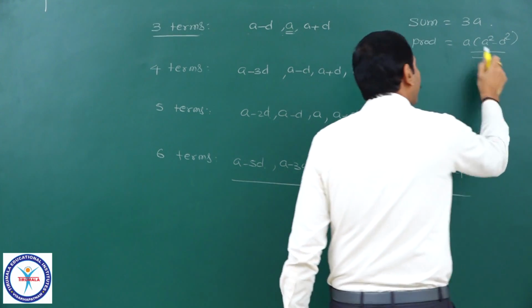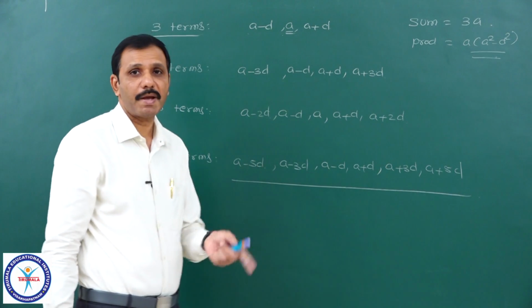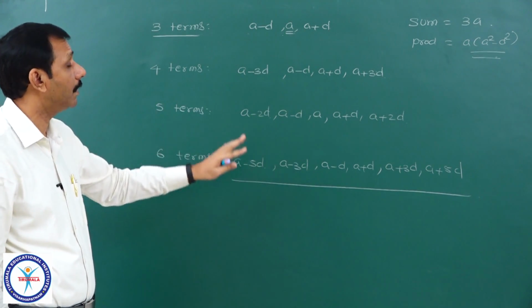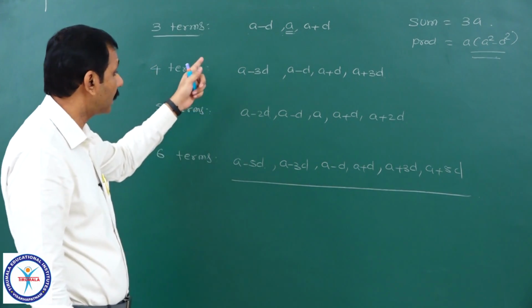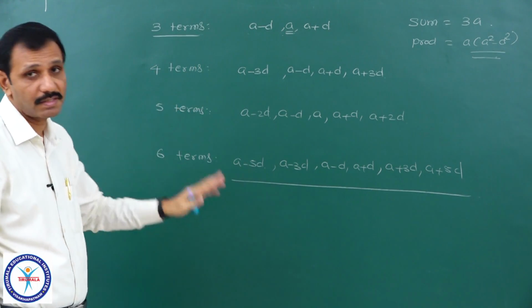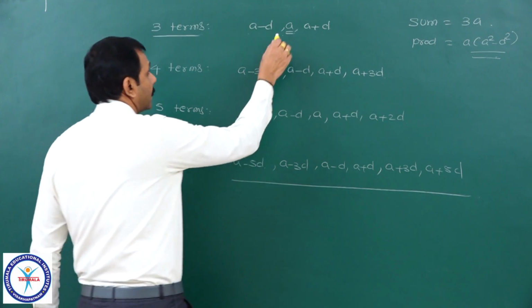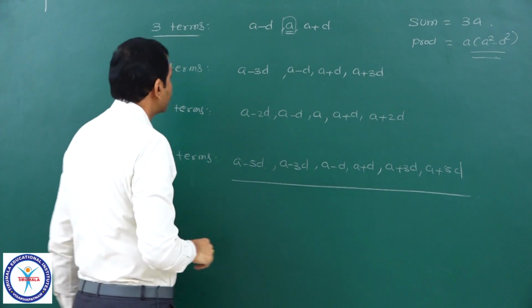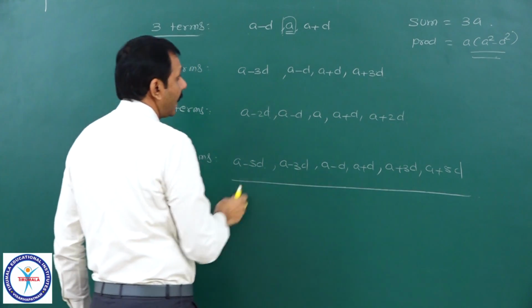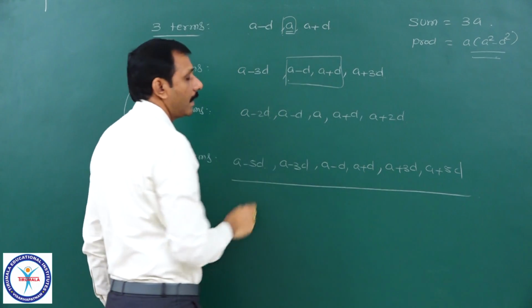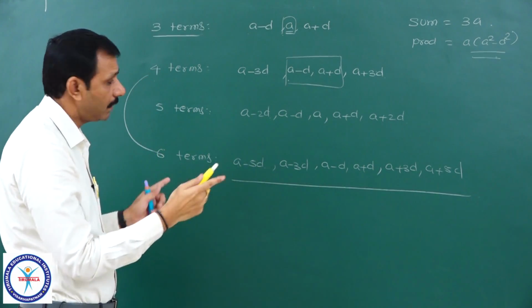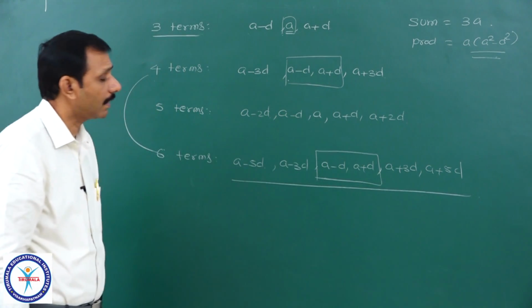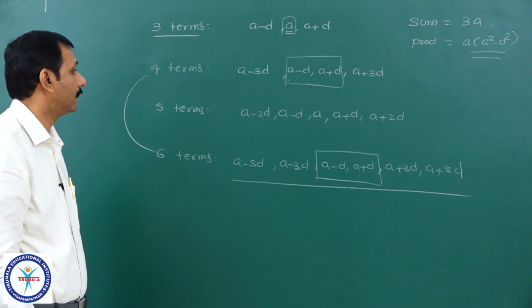This one also simplified form. Instead of choosing a, a plus d, a plus 2d and so on, simplifications will become easy if you choose the terms of this AP in this way. Odd number means fix that middle term and write left side and right side equal number of terms. Even means write two middle terms, a minus d, a plus d, and on the right side and left side you keep on writing the required number of terms. Any number of terms you can write it.